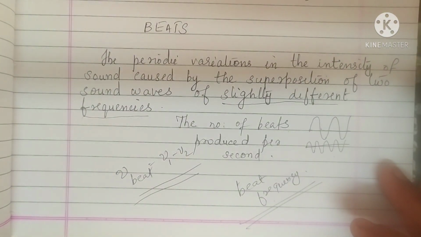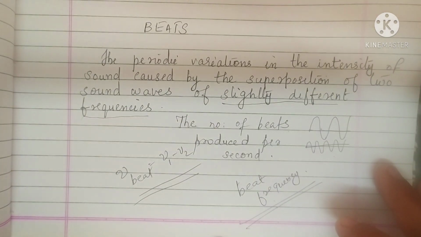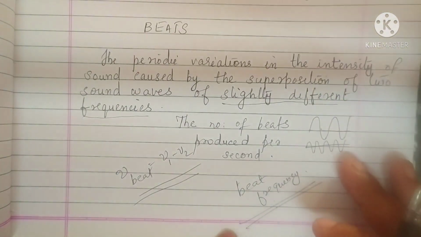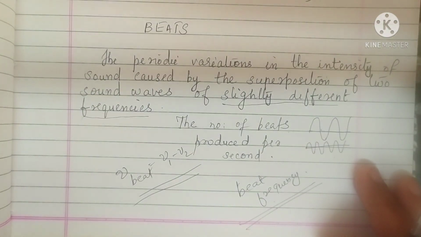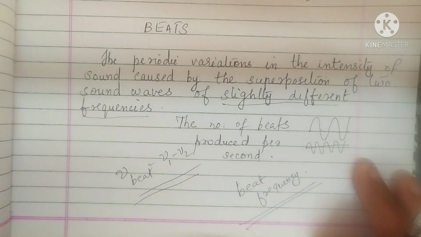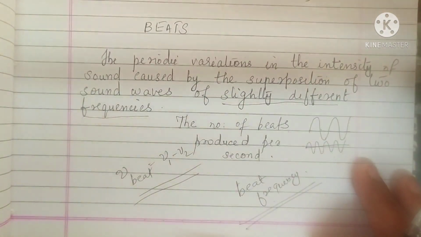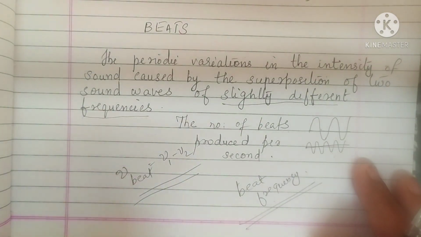The practical applications of beats may be for tuning musical instruments. Musicians can use this beat phenomenon in tuning their instruments. If an instrument is sounded against a standard frequency and tuned until the beats disappear, then the instrument is in tune with the standard frequency.